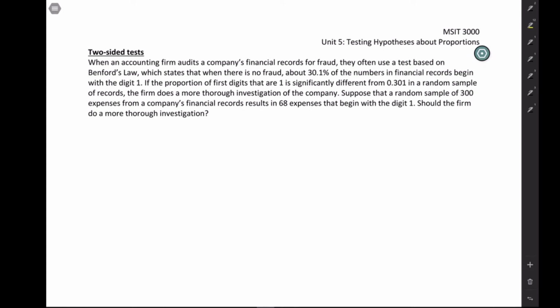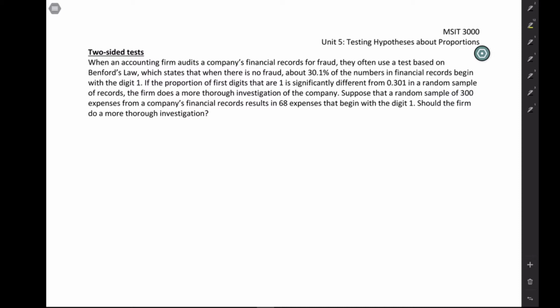This example is about Benford's law, so make sure you watch that video just to get a little sense of it before we start here. When an accounting firm audits a company's financial records for fraud, they often use a test based on Benford's law. That states that when there is no fraud, about 30.1% of the numbers in financial records should begin with the digit 1. If the proportion of first digits that are 1 is significantly different from 0.301, the firm does a more thorough investigation of the company.